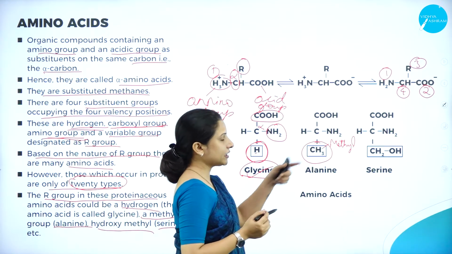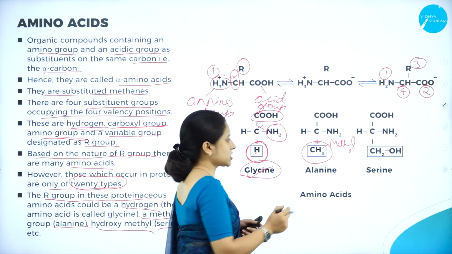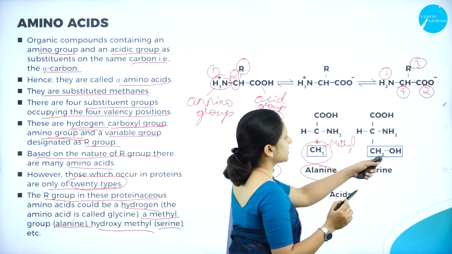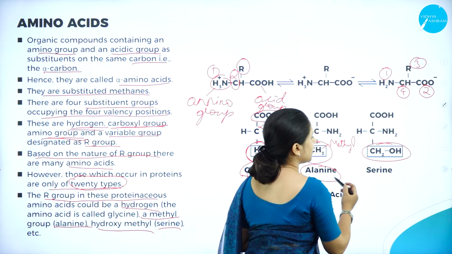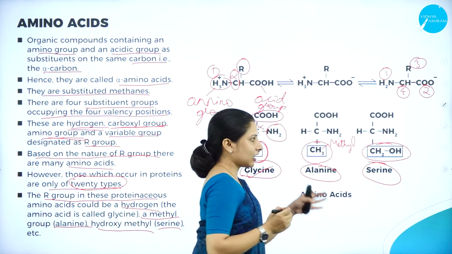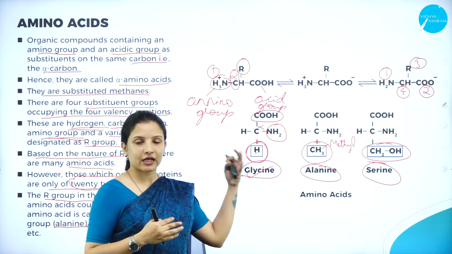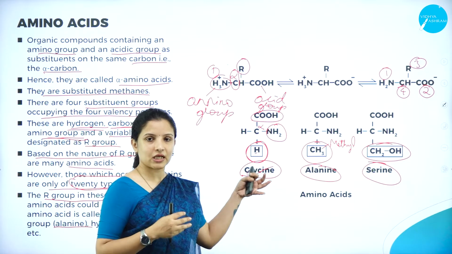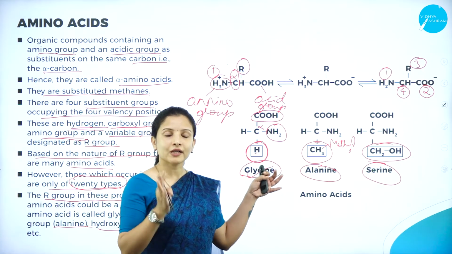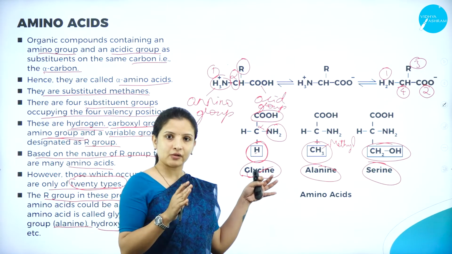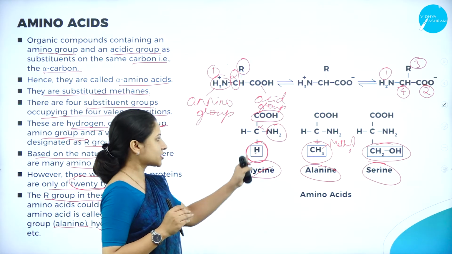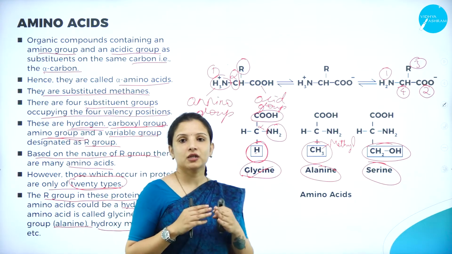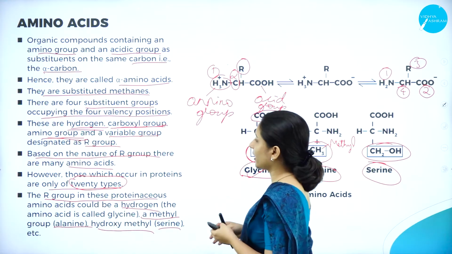If it is a methyl group that is attached in the R region, then it is an alanine. And if it is a hydroxy methyl group attached in the R region, then it is a serine. Therefore, there are 20 different types of amino acids in a protein, wherein we'll find out what type of amino acid it is made up of based on the compound that is attached in the R group. So that is one of the important characteristic features of the amino acid.